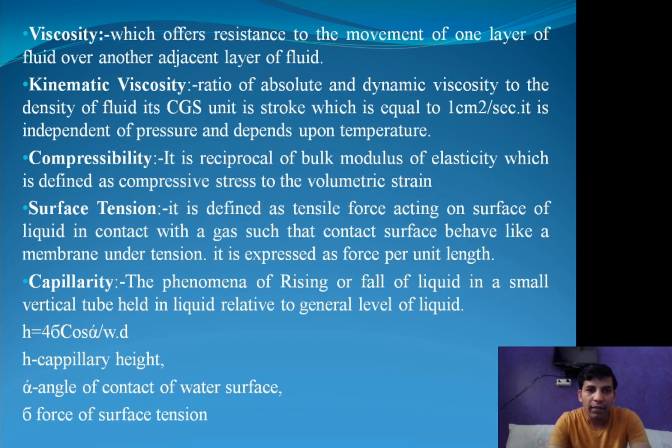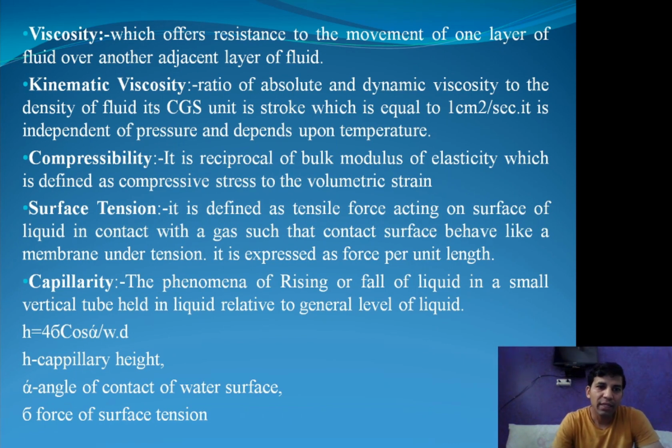Next is kinematic viscosity. Kinematic viscosity is the ratio of absolute or dynamic viscosity to the density of fluid, and its CGS unit is stokes, centimeter square divided by second. It is independent of pressure and depends upon temperature. If temperature increases, then movement increases. Okay, if temperature decreases, movement of fluid decreases.